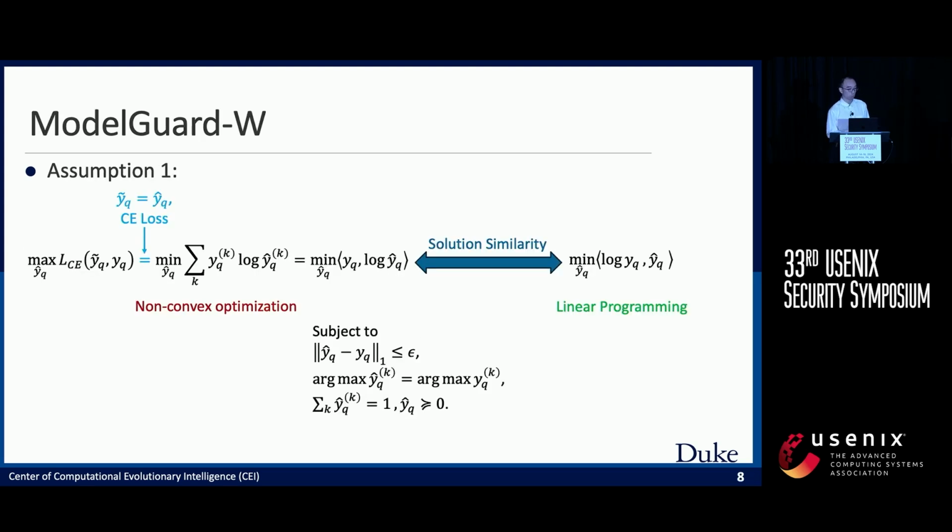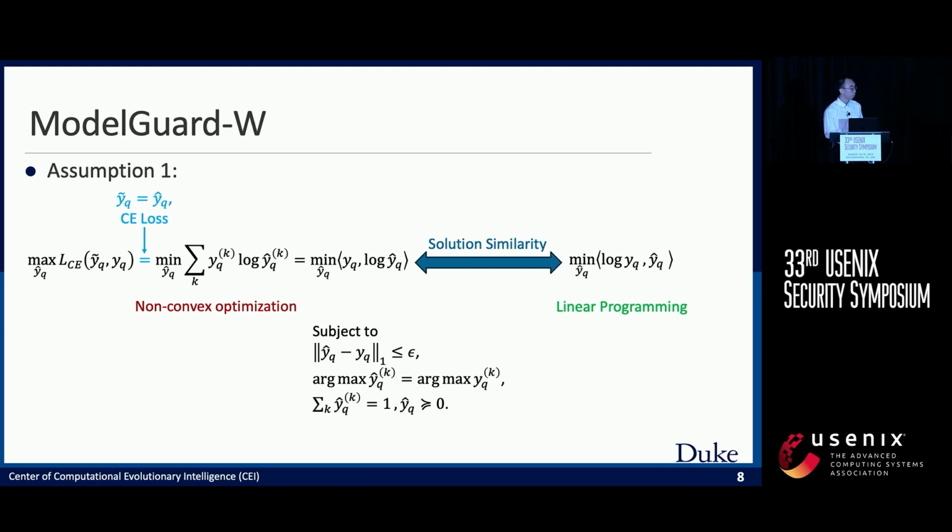So let me first introduce ModelGuard-W. With assumption 1, we know that Y_Q tilde is equal to Y_Q hat, and also with the cross-entropy loss that is commonly used in classification tasks, we can get the left-hand side objective function here, where we will try to minimize the inner product between Y_Q, the clean prediction, and log Y_Q hat. And we find that this is still difficult to solve because this function is in fact a non-convex function, and it's very difficult to minimize it with the constraints here.